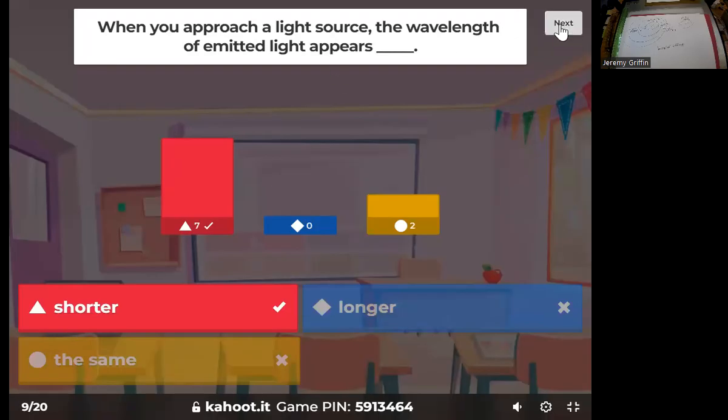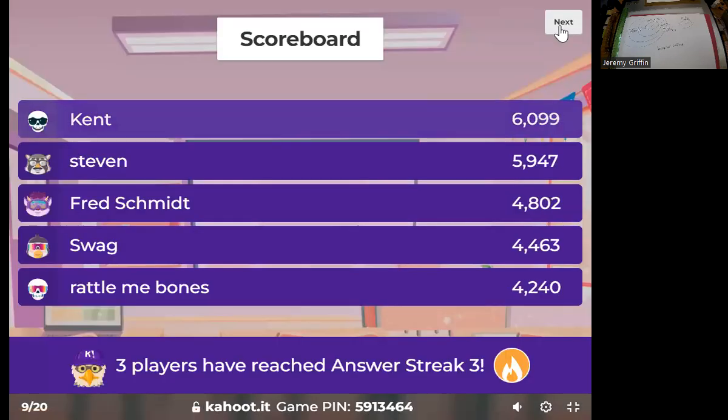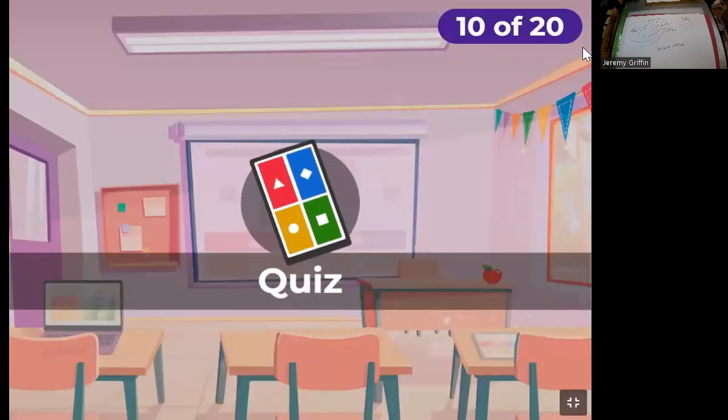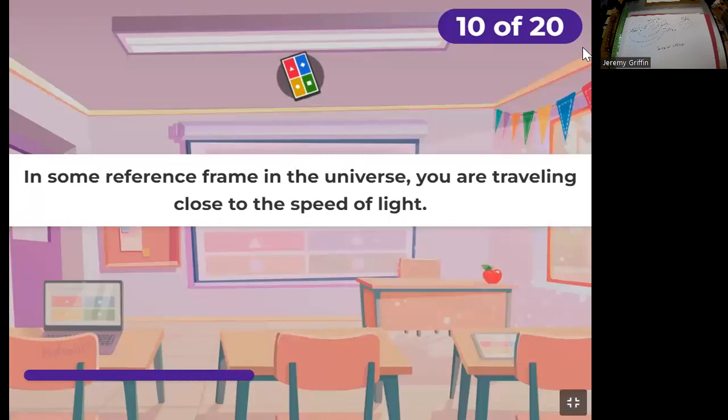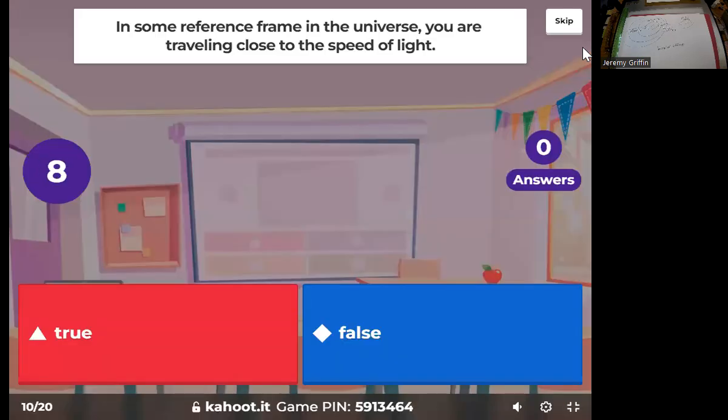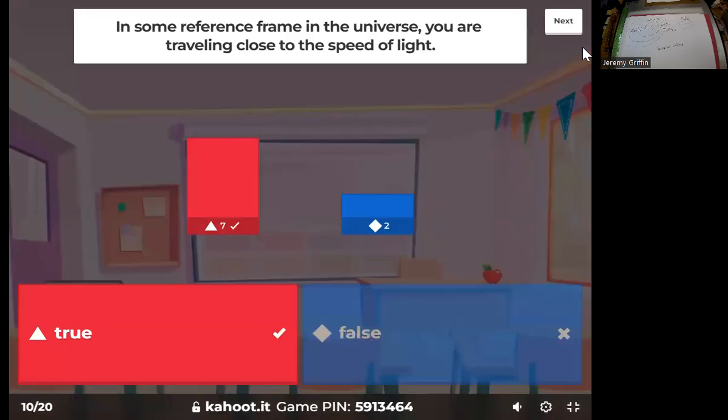All right. In some reference frame in the universe, you are traveling close to the speed of light. Yeah, that would be true.